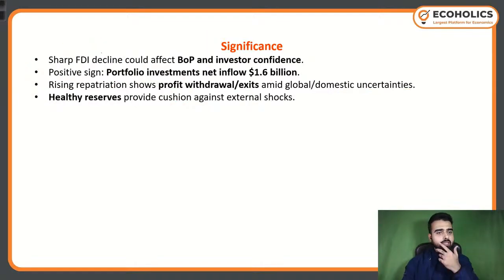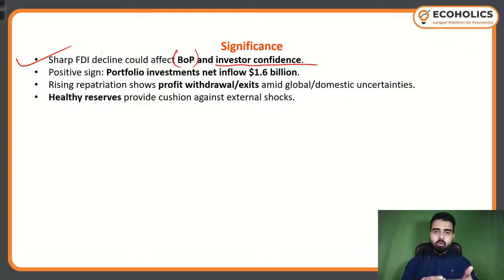Okay? Now, significance. What is going to be the impact of this plunge that we have just seen? A sharp FDI decline could affect balance of payment and investors' confidence. Obviously, investors will think, okay, this country is having a large outflow of FDI. The net FDI has plunged by 98% month on month, if you see. So it can impact the confidence of investors. It can also impact the balance of payment.